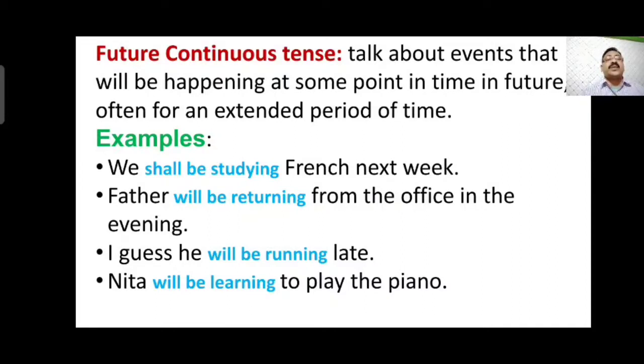I guess he will be running late. Nita will be learning to play the piano. We shall be studying, will be returning, will be running, will be learning. The action has not yet finished; it is going to happen in the future, and that's why it is called future continuous tense.